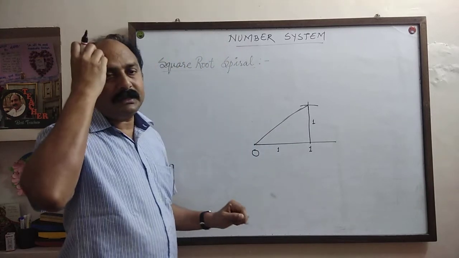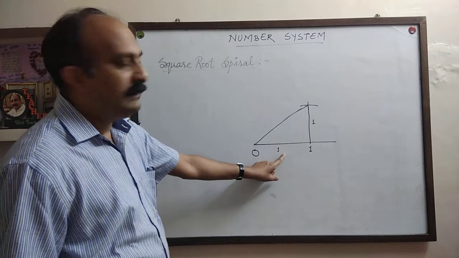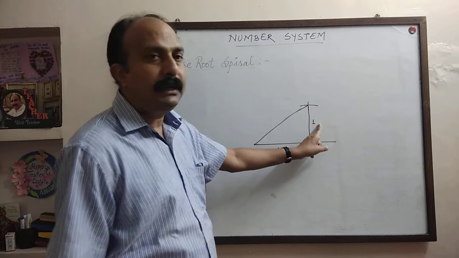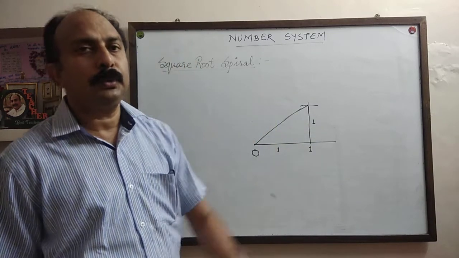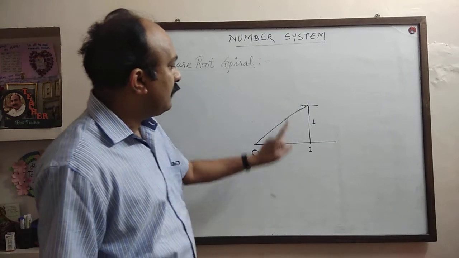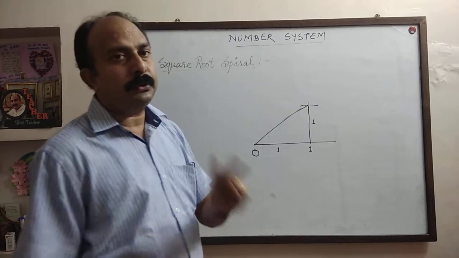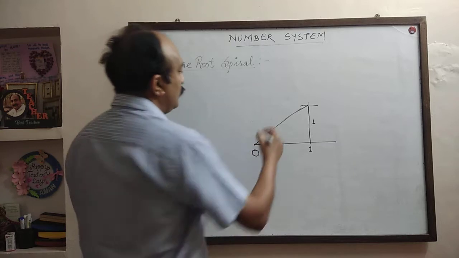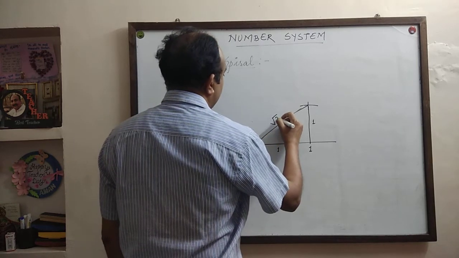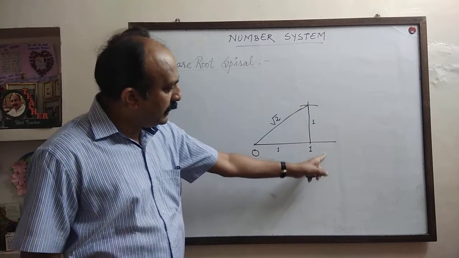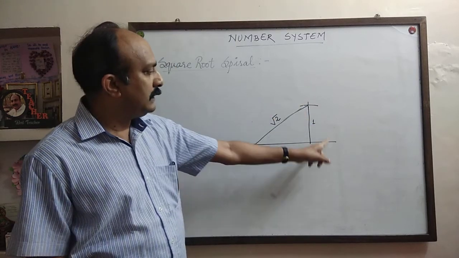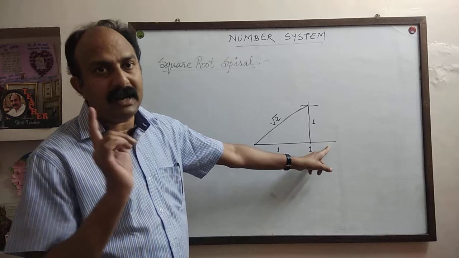As I explained in the previous question, if the base is 1 and the height is also 1, then its hypotenuse will be under root 2. Using the Pythagoras theorem, 1 square plus 1 square is equal to 2. So this will be under root 2. Now, if you bring it down using a compass, you can represent root 2 on the number line.